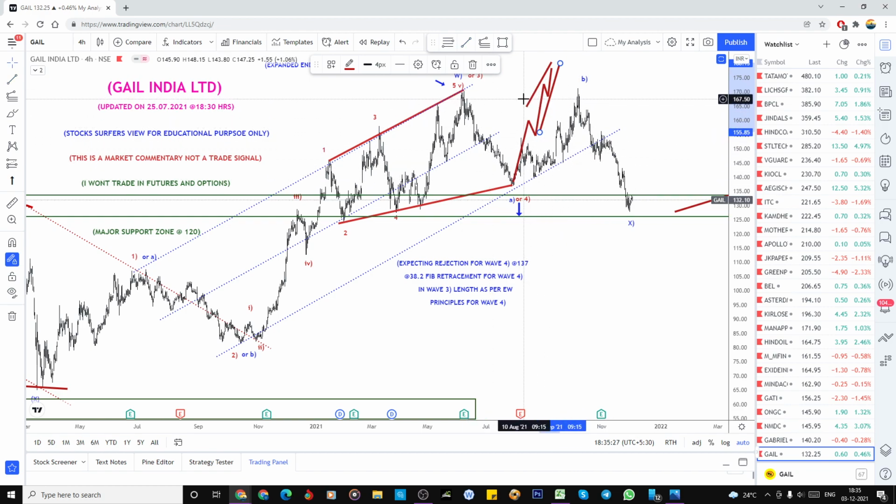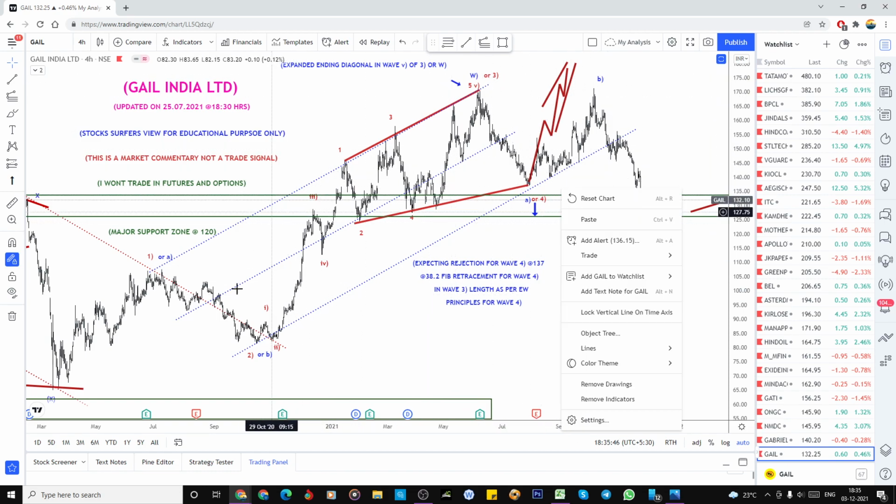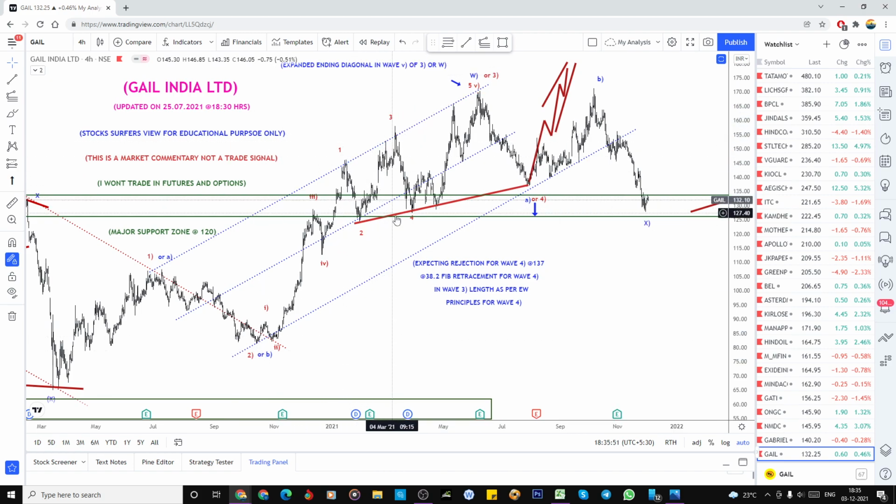Even if it breaks the high, this wave count is not the perfect view here. This is what I expected, even though the target is reached, but my view has entirely become invalid. So this 1, 2, 3, 4, 5 is not like that. So what I have to do here is 1, 2, so 3 has got completed here itself. The previous one I already uploaded. So this is the 3rd, and this is the 4th, and here also the 5th wave has got completed. 1, 2, 3, 4, and 5. This is the perfect one.